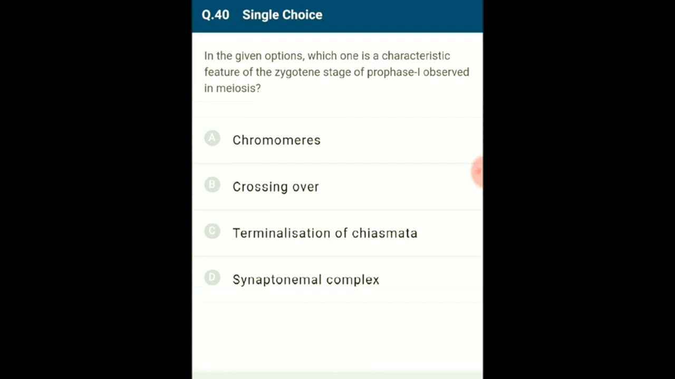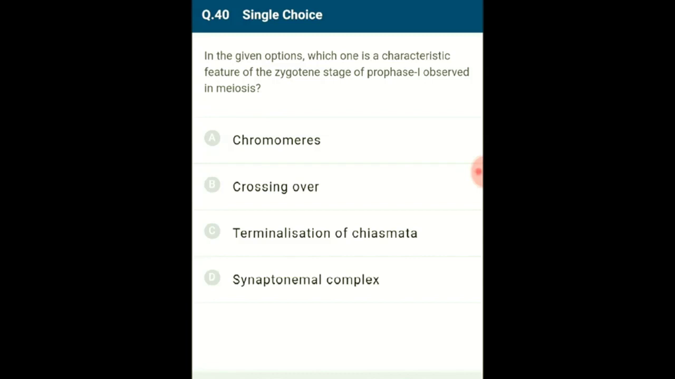Question number 40. In the given options, which one is a characteristic feature of the zygotene stage of prophase I observed in meiosis? Zygotene stage is observed in prophase I of meiosis I divisional phase. In this stage, chromosomes start pairing together forming an association called synapsis. This pairing is observed between homologous chromosomes. This synapsis results in the formation of a complex structure called the synaptonemal complex.